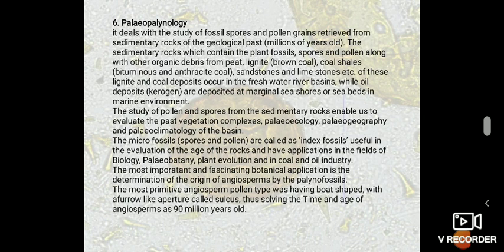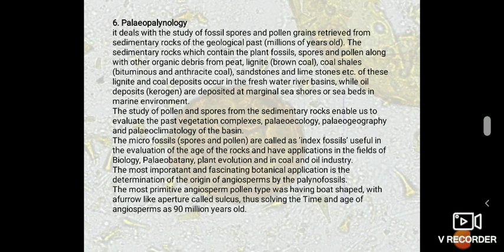The study of pollen and spores from sedimentary rocks enables us to evaluate the past vegetation complexes, paleoecology, paleogeography, and paleoclimatology of the basin. The microfossils, spores and pollen, are called index fossils, useful in the evaluation of the age of rocks and have applications in the fields of biology, paleobotany, plant evolution, and in the coal and oil industry.